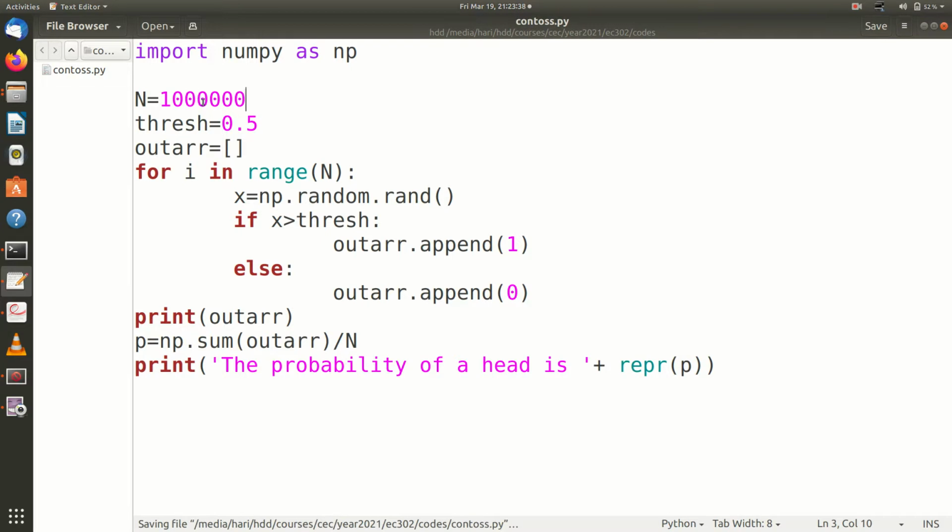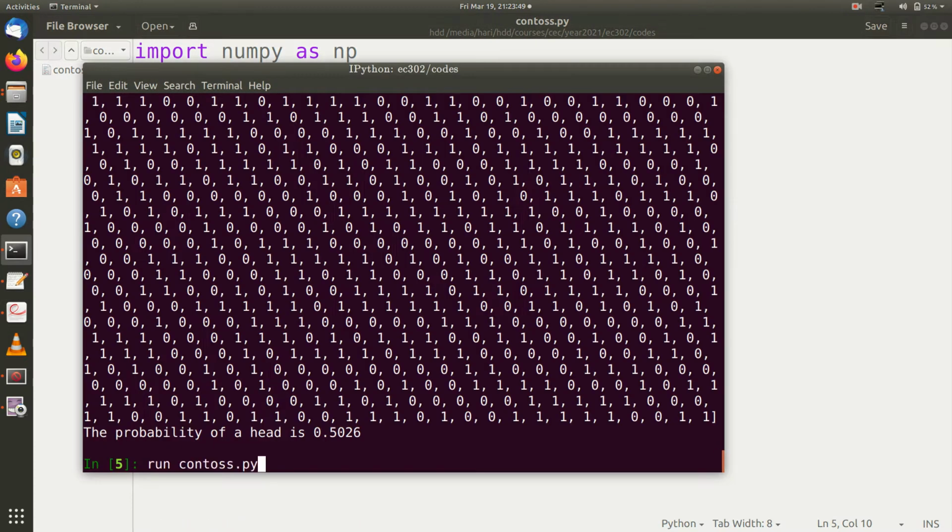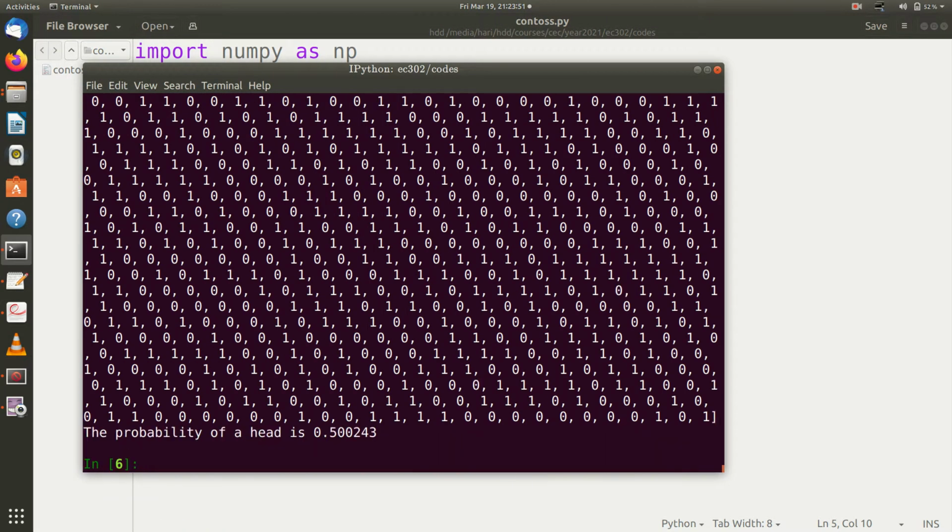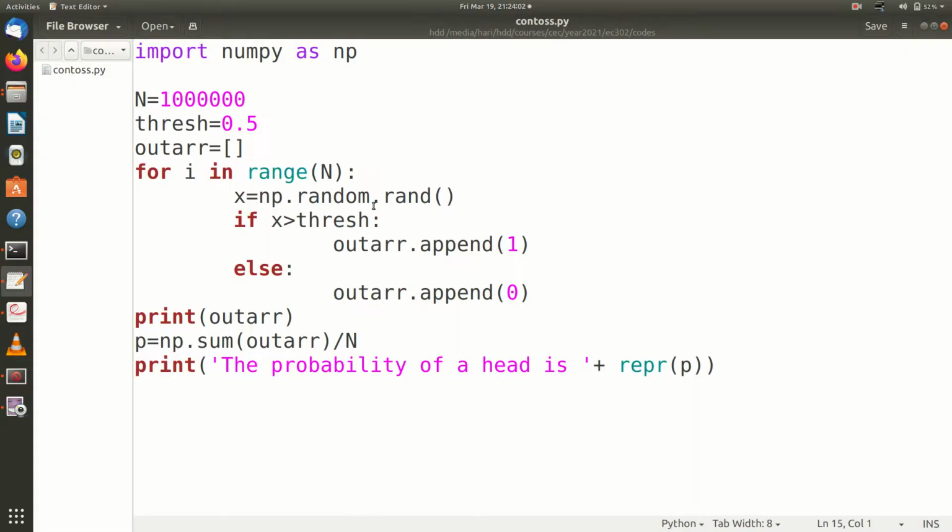So now I have some 10 raised to 6, 1 million times. I'm tossing the coin 1 million times. Here I turn the coin, it takes some time, there are 1 million tosses. Now you can see that the probability of the head has gone much nearer to 0.5, 0.500243.